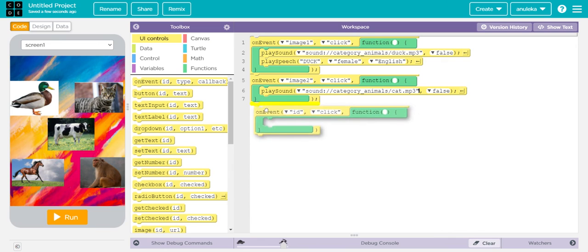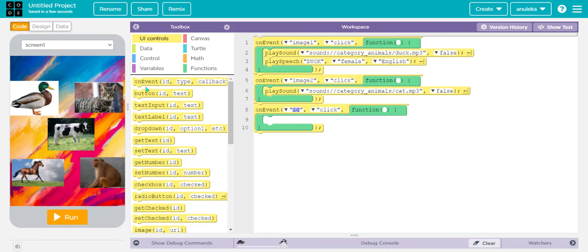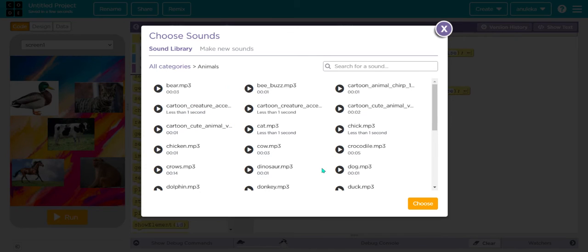Now we will do it the same for the remaining also. Let's write the code for cow now. Cow ID is image 3. On event, image 3 click, play sound, go to animals and choose cow.